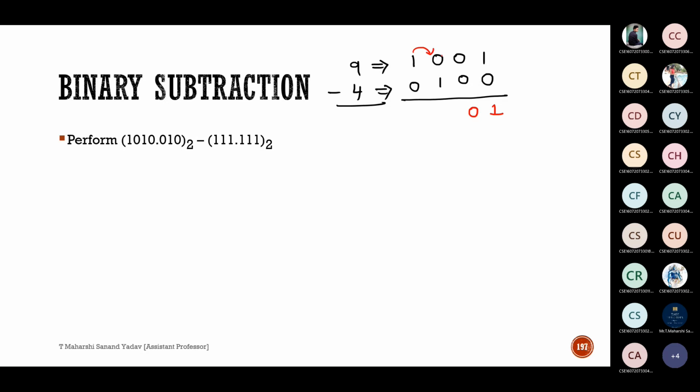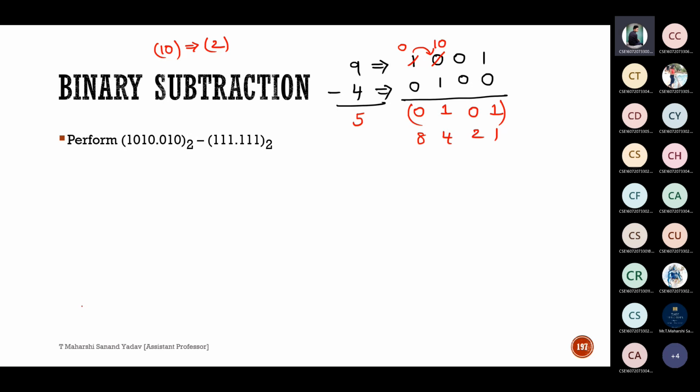In the general method, you can take borrow like this also. Take borrow here, so that this 0 becomes 1 0. This will be 0. Here 1 0 means it is 2. So equivalent of 2 is written as 1 0. So 2 minus 1, how much? 1. This will be 0. So 9 minus 4 should be 5. So is this the equivalent of 5? Can anyone please confirm?